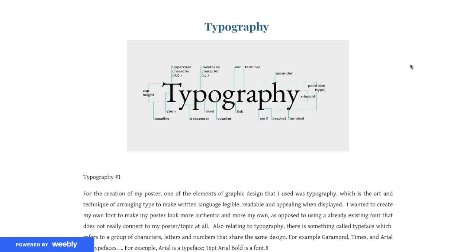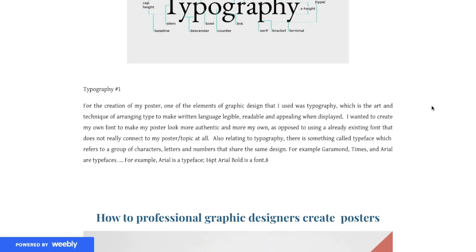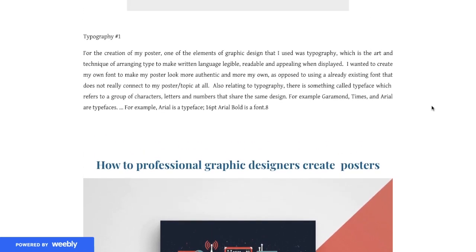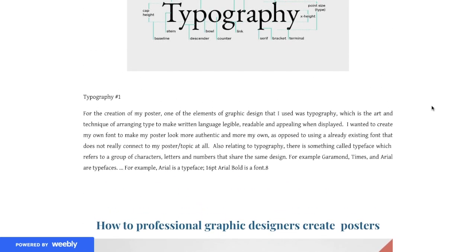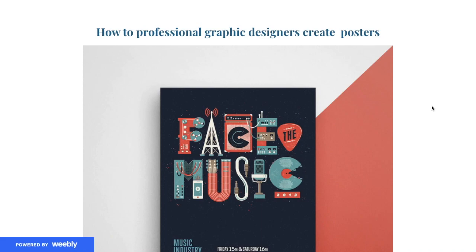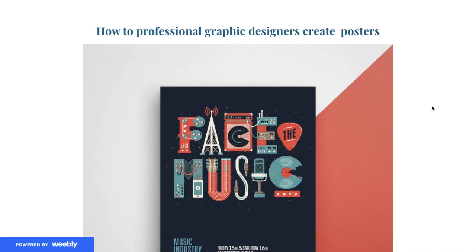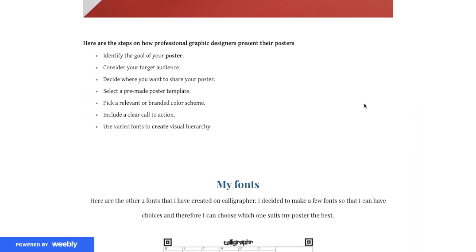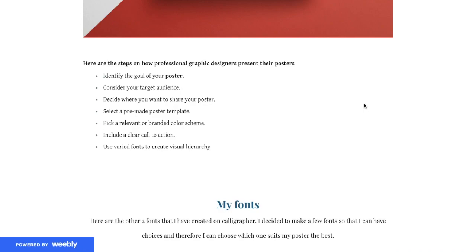For this topic, I have included typography, which is the study of fonts. I actually created my own font, but that comes later on this page. Next is how professional graphic designers create posters. I included how they made the posters.